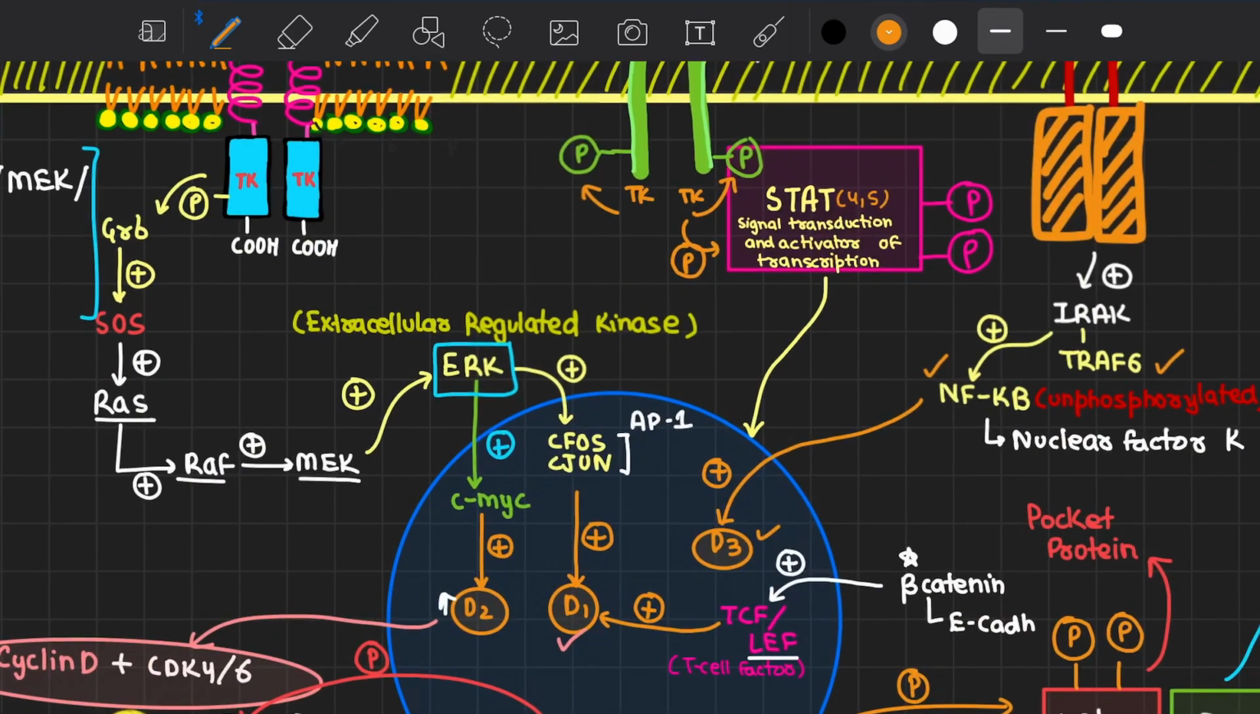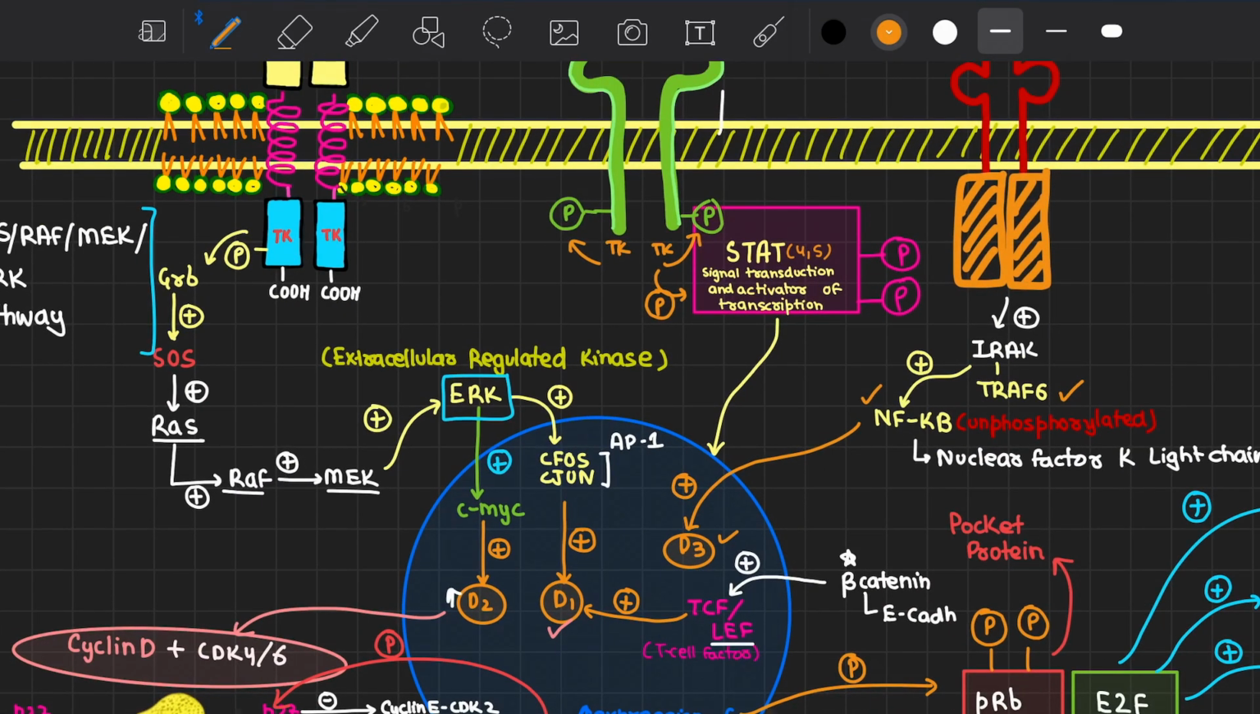Now, summing it up, we have multiple mitogenic stimuli. For example, cyclin D1 gets upregulated by c-Fos and c-Jun, and the TCF-LEF that came from beta-catenin. Cyclin D2 gets upregulated by c-Myc through the RAS-RAF-MEK-ERK pathway. Then cyclin D3 gets upregulated by the STAT pathway, that is the Janus kinase STAT pathway, and some interleukin receptors which transfer their signal through the NF-kappa B pathway.